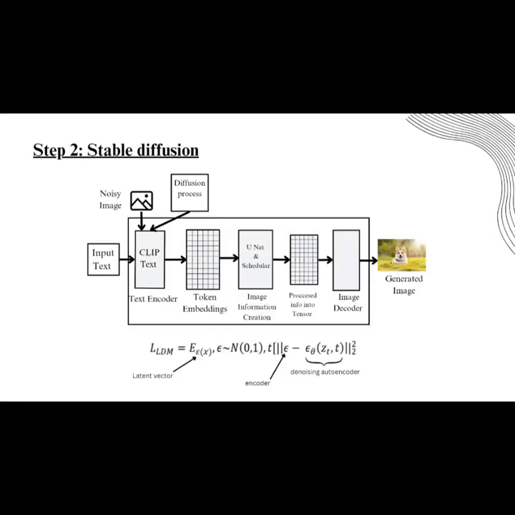In the stable diffusion process, it selects a latent representation of a noisy image which is passed to a denoising autoencoder. What this autoencoder does is it detects the noise present in the image, and it is removed from the latent representation. This procedure happens for t times, and the entire process is done under the textual guidance of the prompt given by the user. This helps us to generate an image.